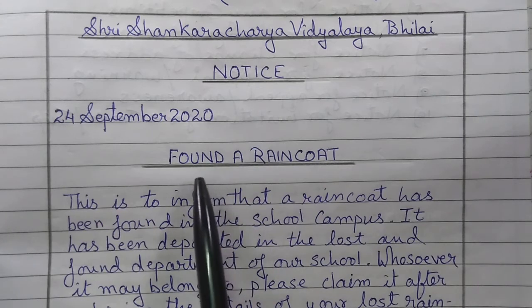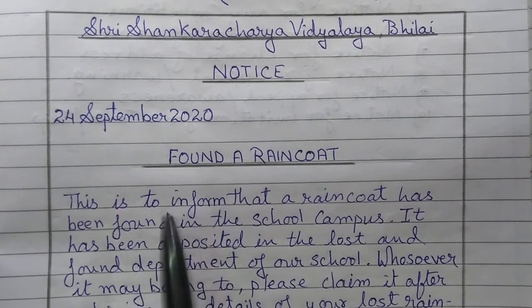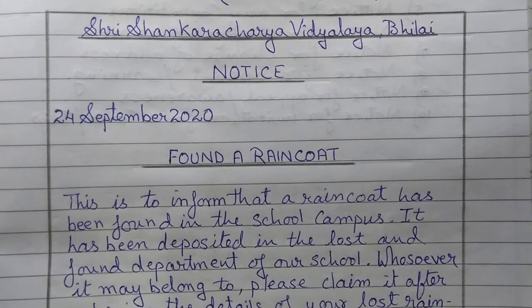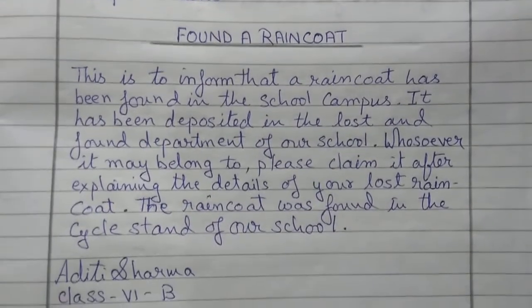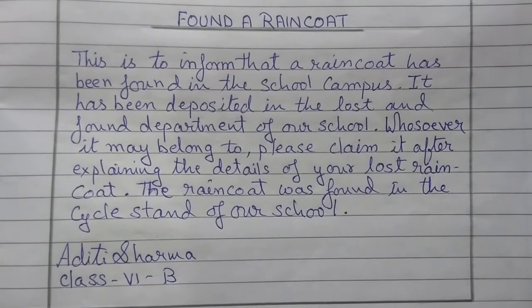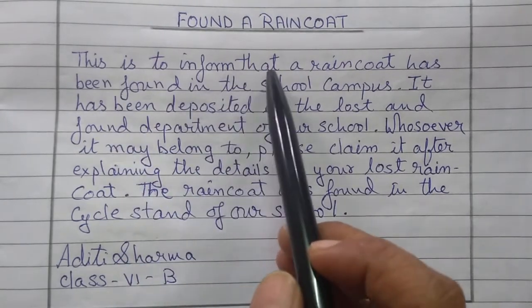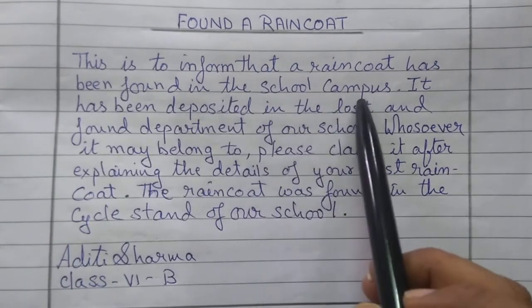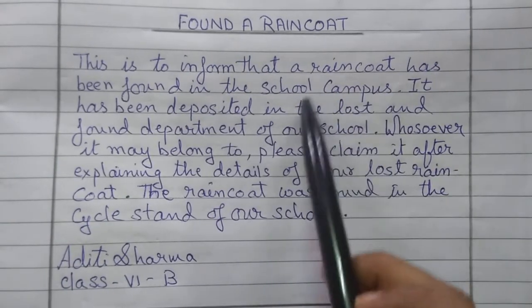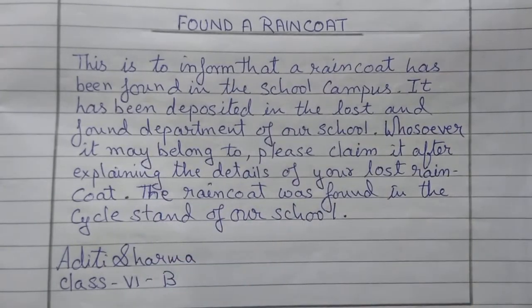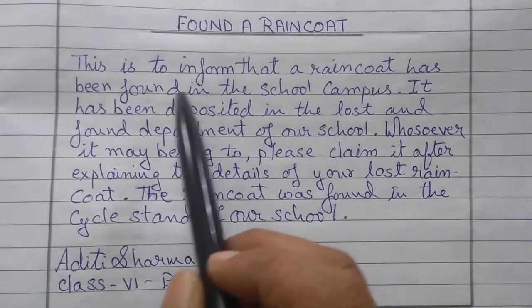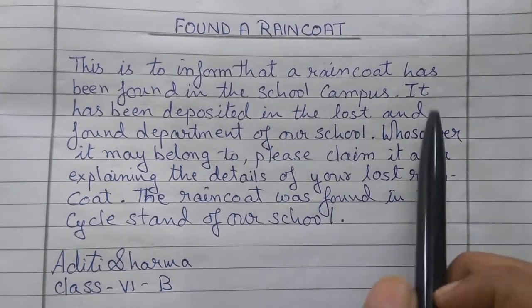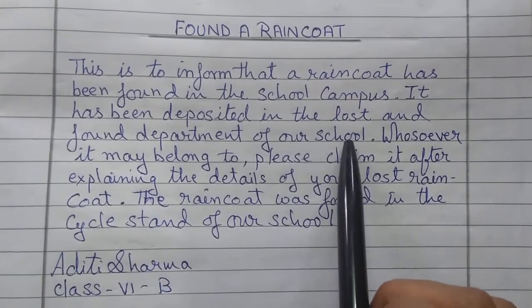Now, what is the topic? What is the topic of that notice? Found: raincoat. Okay. Now, see the body of the notice. This is to inform that a raincoat has been found in the school campus. Okay, school campus means in the school compound. Means you are informing that a raincoat has been found in the school campus. It has been deposited in the lost and found department of our school.